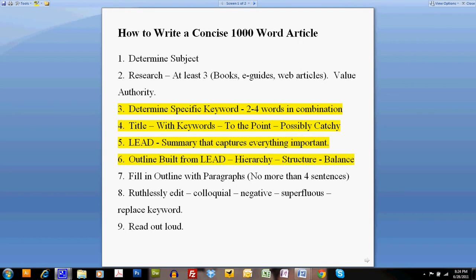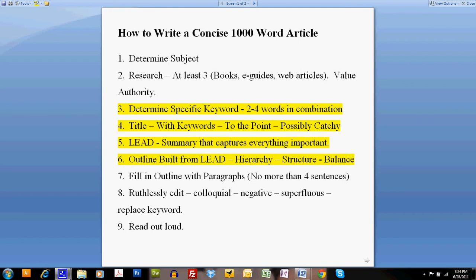So once we've determined the specific keywords, we then are looking for a title. And I want to make sure the keywords are in the title. This is very important. The title is the most important thing, because if we do not have a strong title that appears with the search engines and resonates with the reader, then the reader is not going to follow this, and the search engines are not going to give weight to it. It needs to be to the point and, if possible, catchy. But in the menswear field, I can tell you that I'm not really using a lot of catchy titles. I'm more going for relevance.